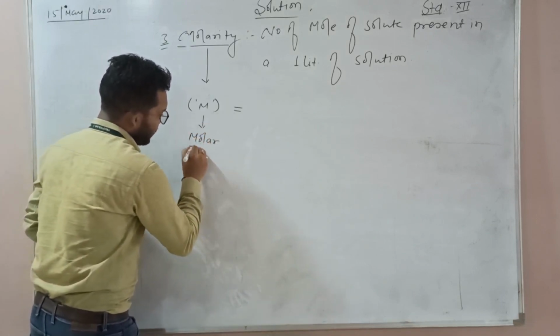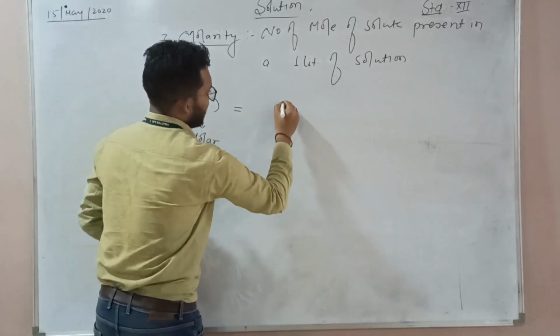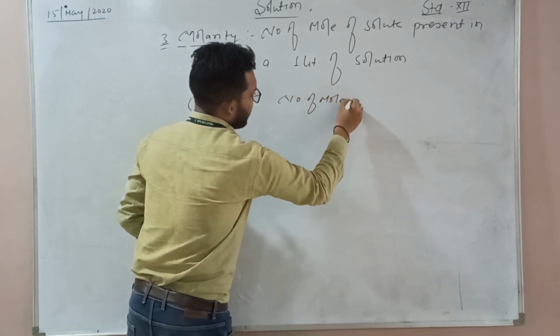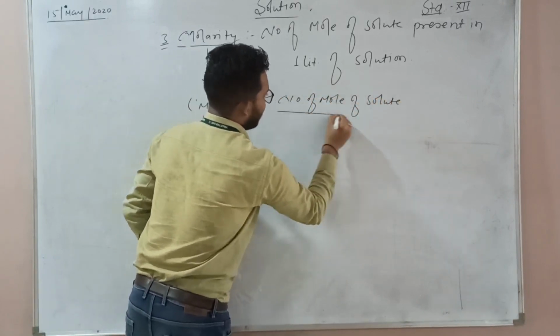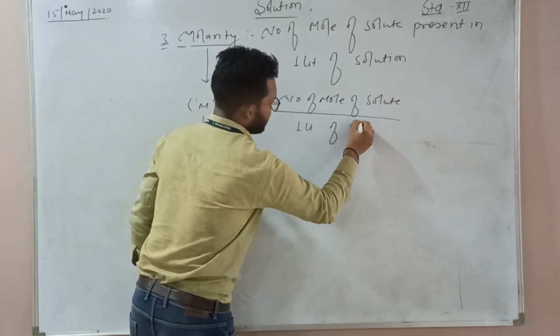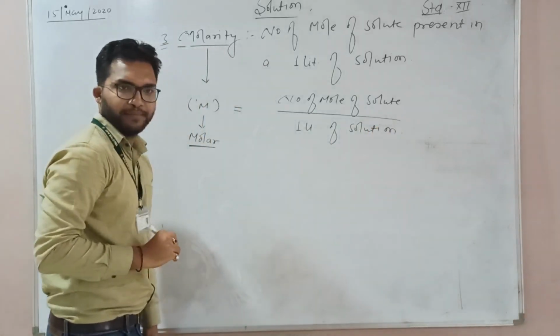What is molar? Clear? Now, M is equal to number of mole of solute present in 1 liter of solution. Clear?